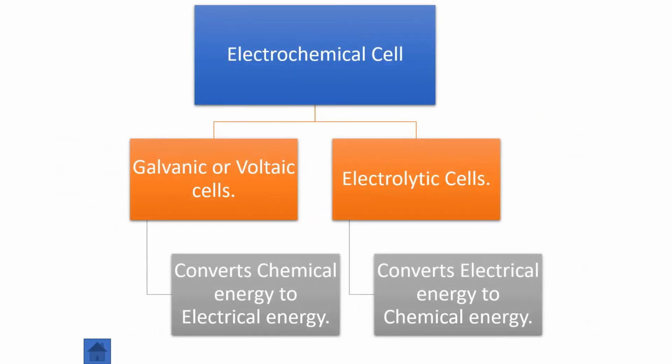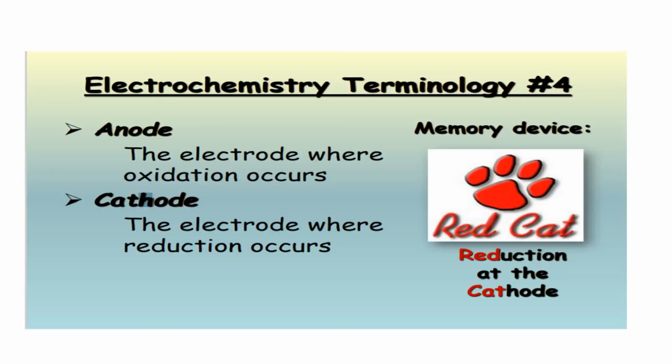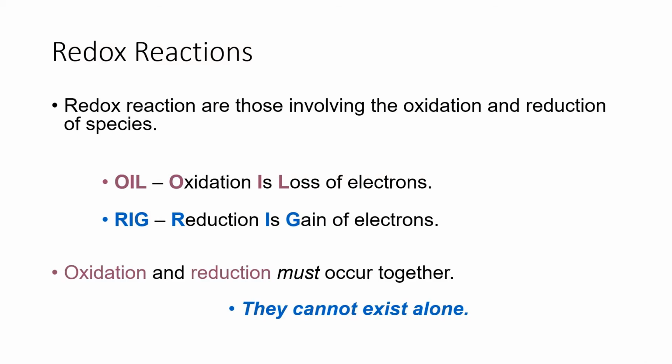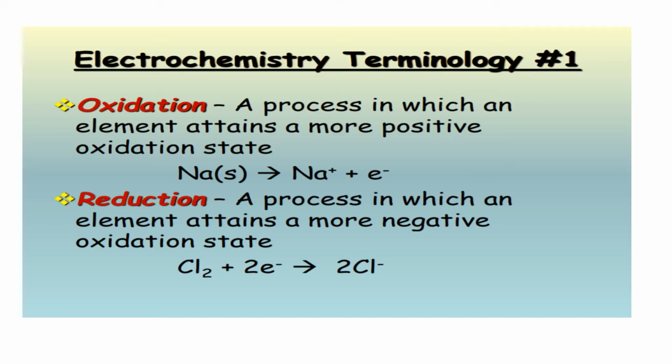There are two types: galvanic or voltaic cell, and the other is electrolytic cell. The cell which converts chemical energy into electrical energy is called galvanic. The cell which converts electrical energy into chemical energy is called electrolytic cell. These are the simple definitions. Remember this one, very important. And before starting galvanic cell and electrolytic cell, we need to know some terminology here.